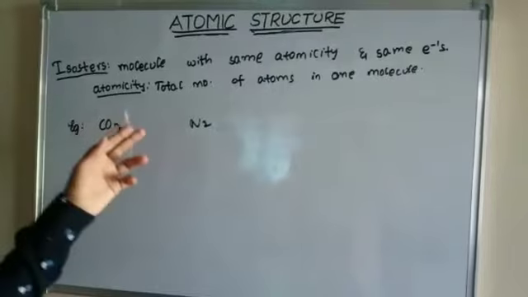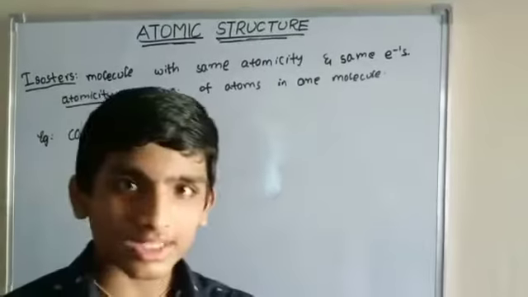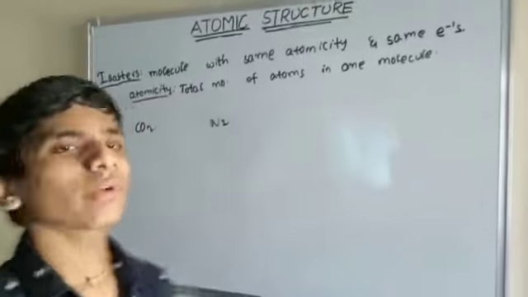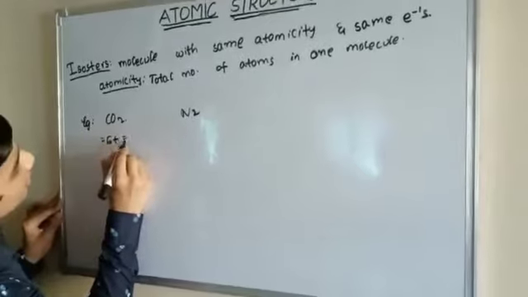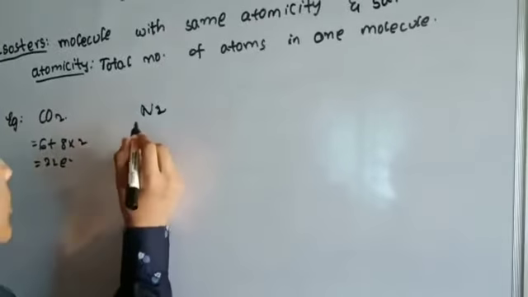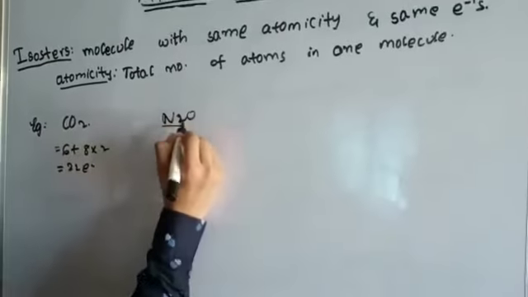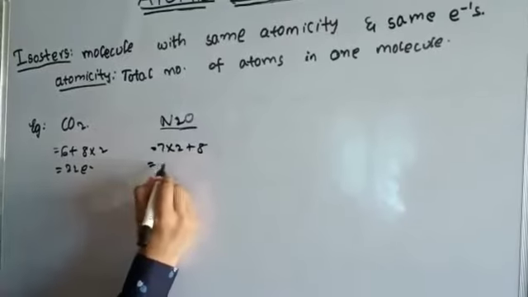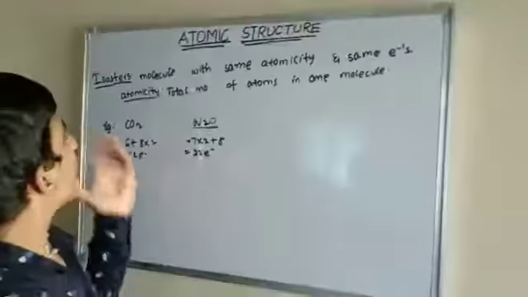What are isostars? Molecules with the same atomicity and the same number of electrons. What is atomicity? The total number of atoms in one molecule. Now let us take some examples. CO2 and N2. CO2 is carbon dioxide, N2 is nitrogen. Let us count their electrons. For CO2: 6 plus 8 into 2, 16 plus 6, 22 electrons. For N2: 7 into 2 plus 8 is 14 plus 8, 22 electrons. So these are called isostars.